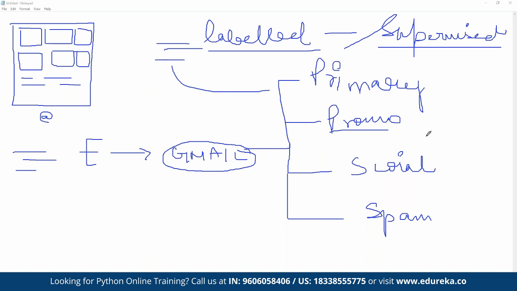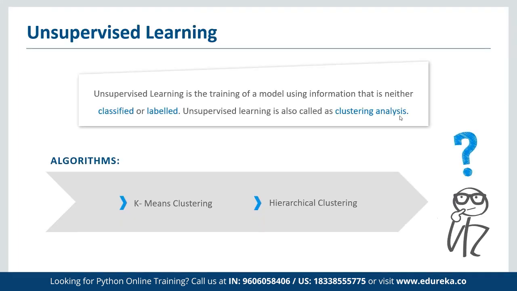So let's understand the concept of unsupervised learning before we see the actual algorithms. Unsupervised learning is training the model using information that is neither classified nor labeled.